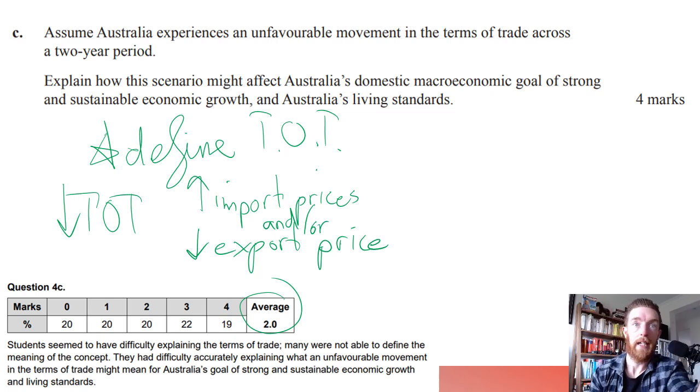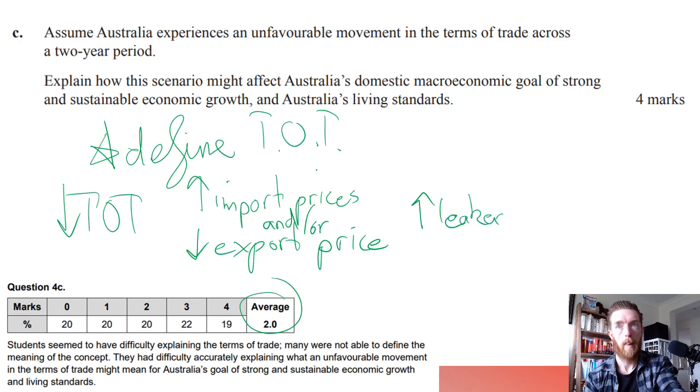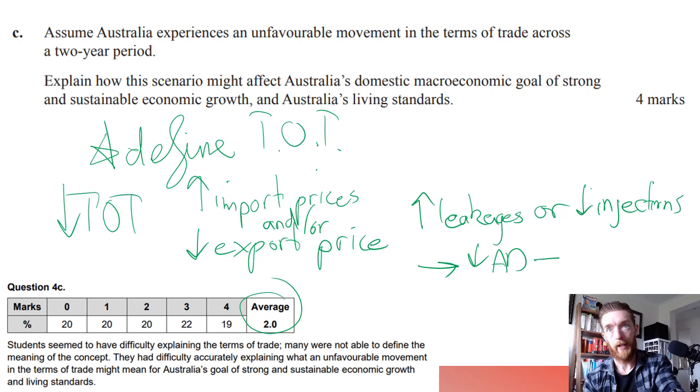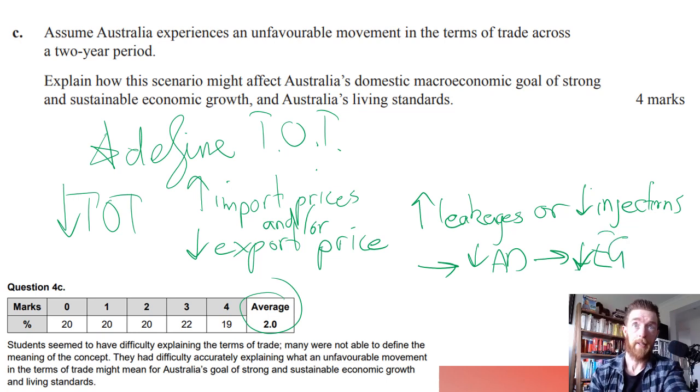So if there's a decrease in the terms of trade, that means we're really paying more for our imports or receiving less for our exports. So this is going to represent in aggregate demand increased leakages or decreased injections, which then leads to decreased aggregate demand, which should then hopefully lead to you saying that we're less likely to meet the goal of strong and sustainable economic growth as firms downsize, etc.